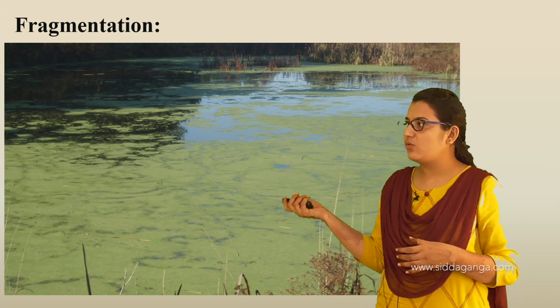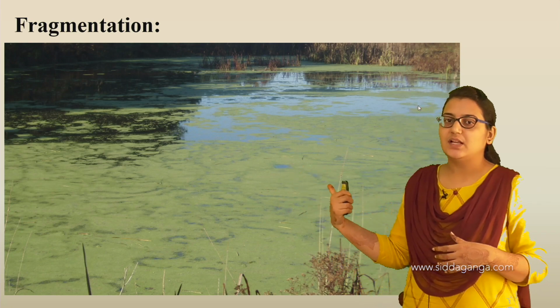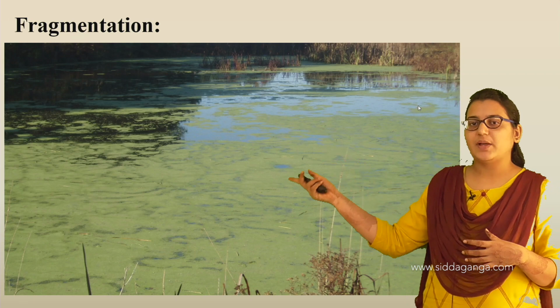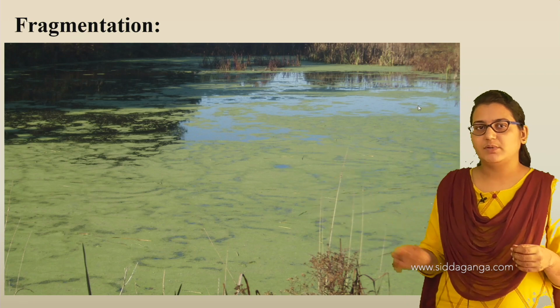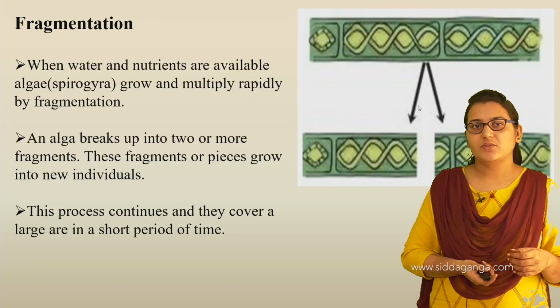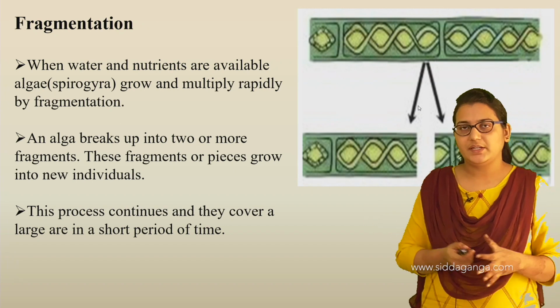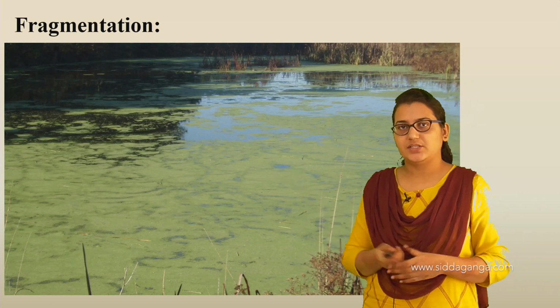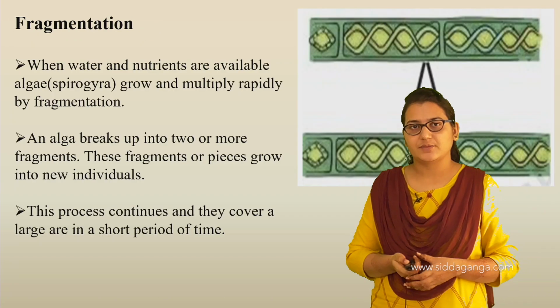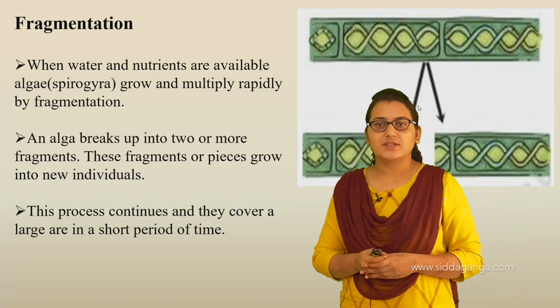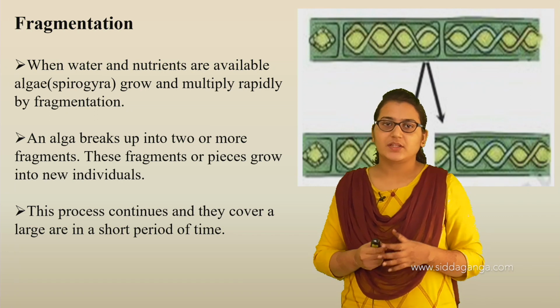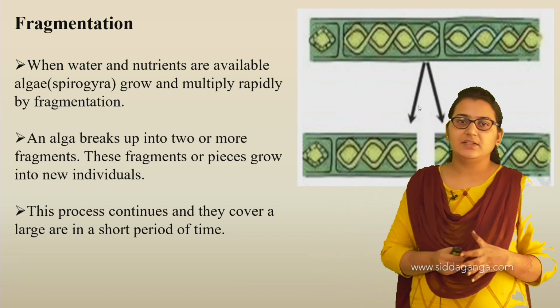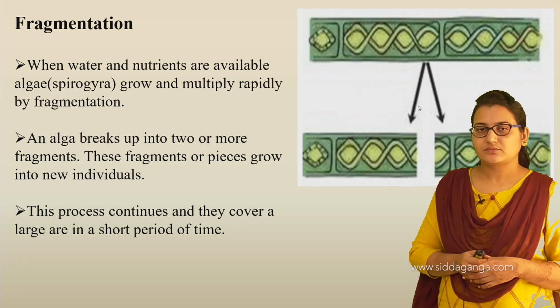So how does reproduction happen in these algae? These green patchy slimy structures are nothing but the algae, and the process of reproduction in algae is fragmentation. So now what is fragmentation? When water and nutrients are available to the algae, they grow and multiply rapidly by fragmentation.